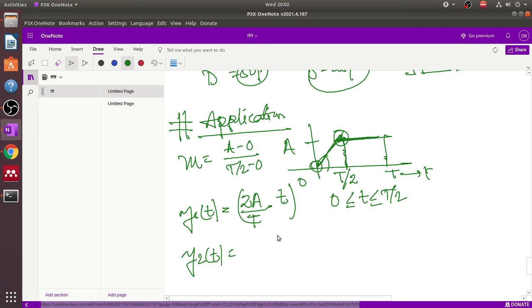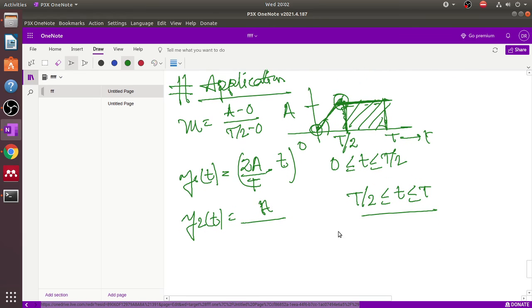Now what is the function of this? This is starting from T by 2 and ending at T. So now the value equals just the constant A, because it is only the magnitude A, there is no variation, because this is a constant function. Okay, so this is the mathematical expression of the above signal.